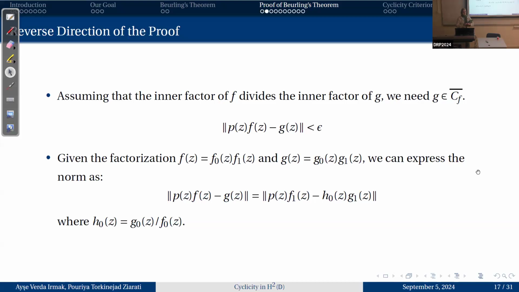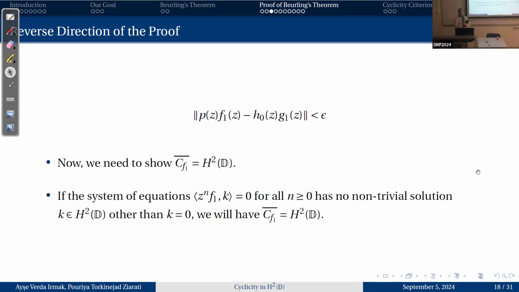And with the factorization f equals f0 times f1, where f0 and g0 are the inner parts and f1 and g1 are the outer parts, we can rewrite this norm as the norm of pf1 minus h0 g1, where h0 is g0 divided by f0. Basically we divide the inequality by f0. And we can substitute this into the inequality above, and we get the norm of pf1 minus h0 g1 is less than epsilon.